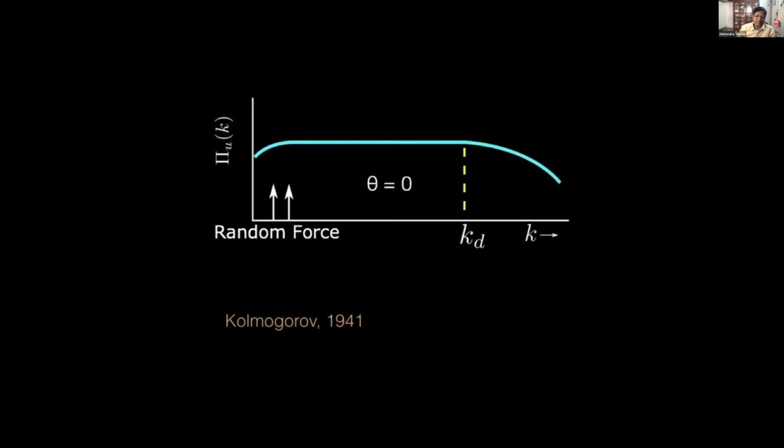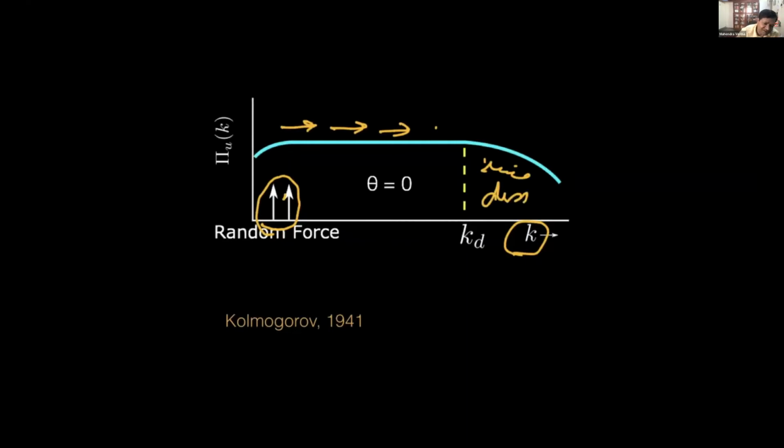So let's look at the dynamics, the energetics, in fact. In Kolmogorov flow, that's what we'll start with. In the Kolmogorov theory of turbulence, we force the large scales. We stir the fluid at large scales, and that initiates a cascade of energy from large scales. This is the wave number k. And that goes down to small scales where it dissipates. So this is the dissipation range. So energy is flowing down.